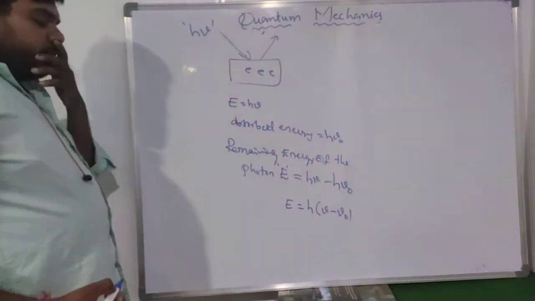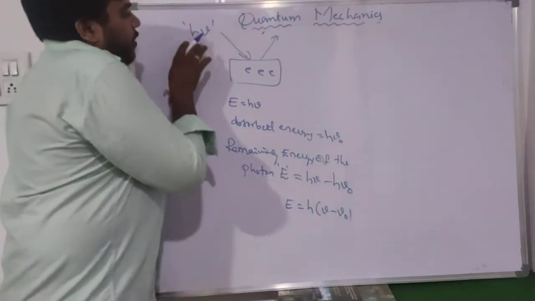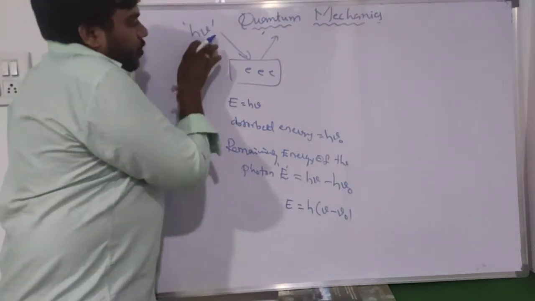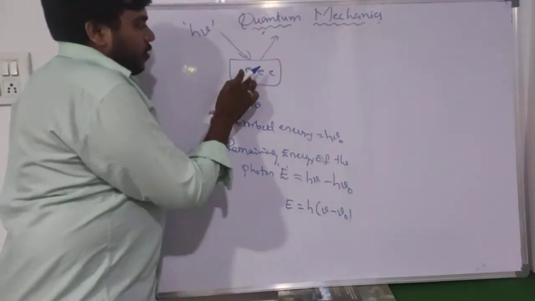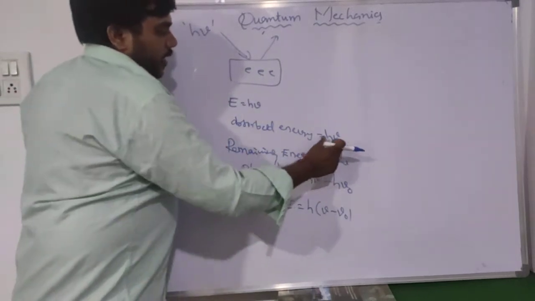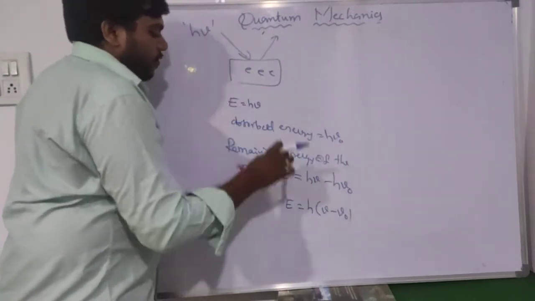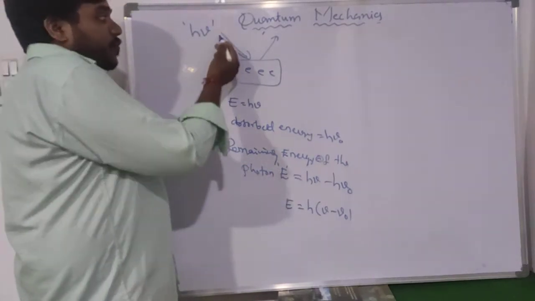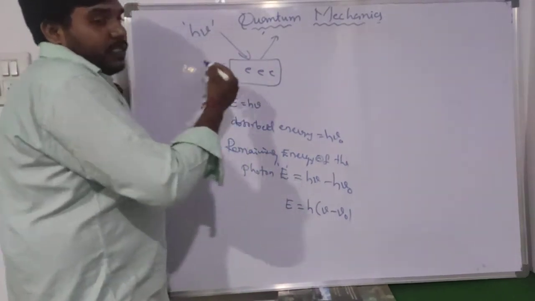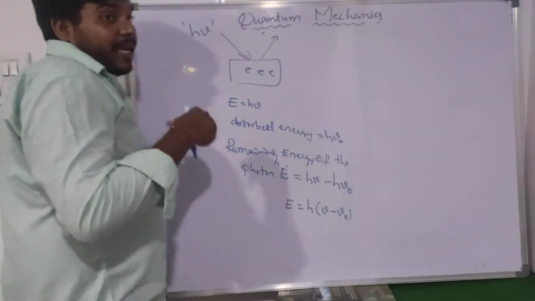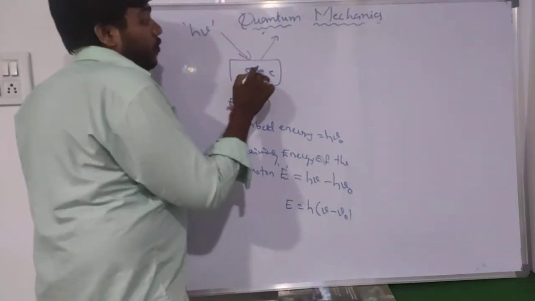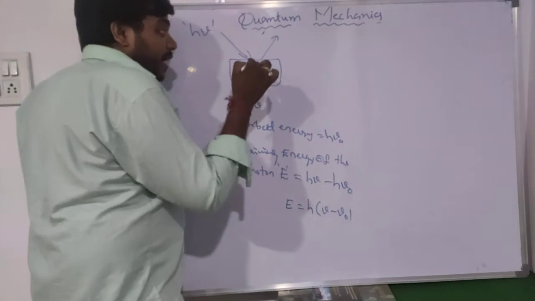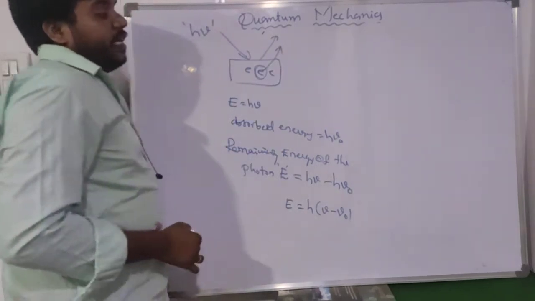Whenever light or a photon is incident on the photosensitive metal, the electron absorbs some energy, that is h nu naught. So how will the remaining energy of the photon be useful to this electron? The remaining energy is used to give kinetic energy to the same electron, and only then will it be liberated.